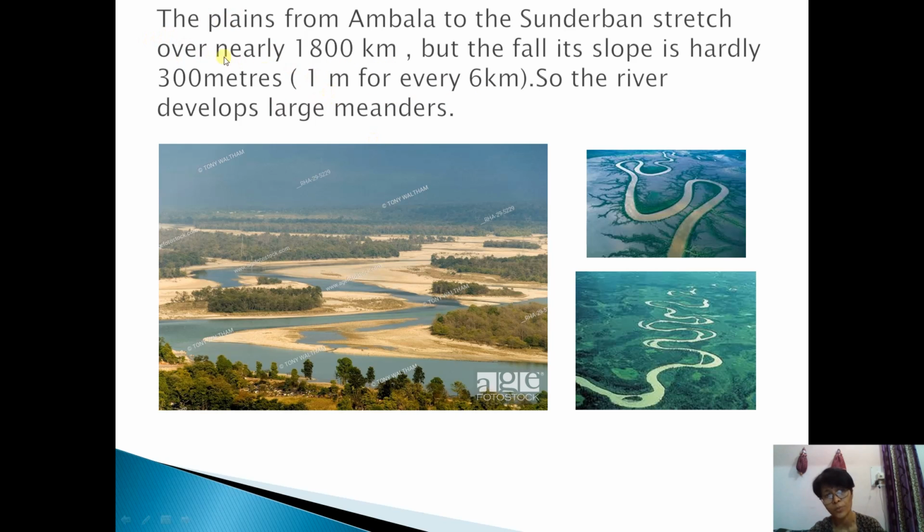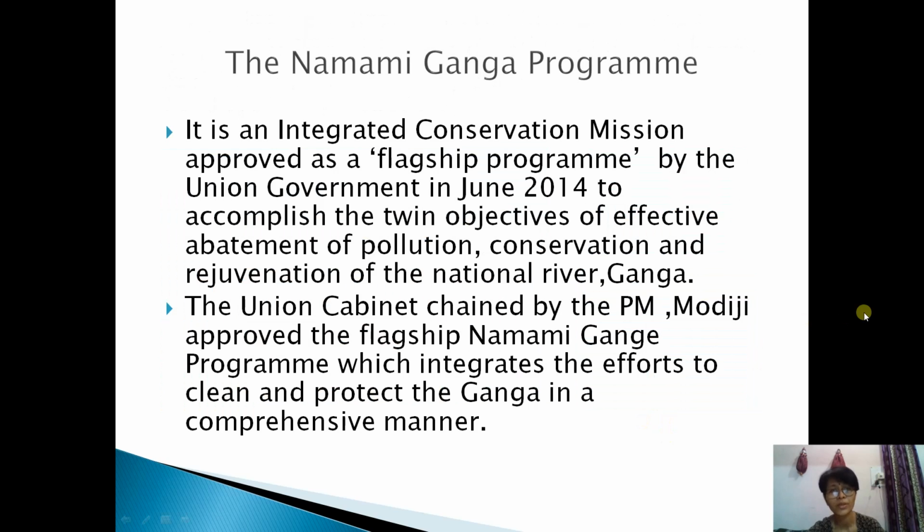That means the slope here, from the west to the eastern side, is sloping. There is a fall of 1 meter after every 6 kilometers. That means from the high to the lowland area, this is how it is falling. You see that, so the river develops large meanders. So this is the meandering of this river Ganga. I'm showing this also, river Ganga only, how they are forming the meanders.